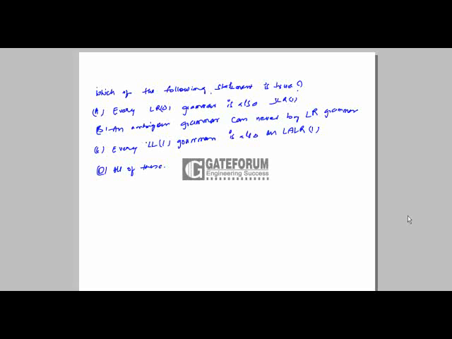Which of the following statements is true? Option A, every LR0 grammar is also SLR1. Option B, an ambiguous grammar can never be LR grammar. Option C, every LL1 grammar is also an LALR1 grammar. Option D, all of these. Every LR0 grammar is also SLR1 grammar. This is true. Why? Because if a grammar is LR0, then it is also SLR1 grammar.